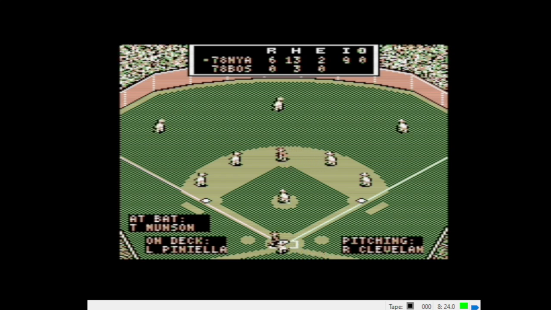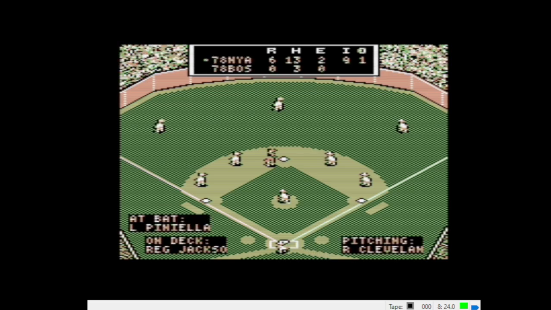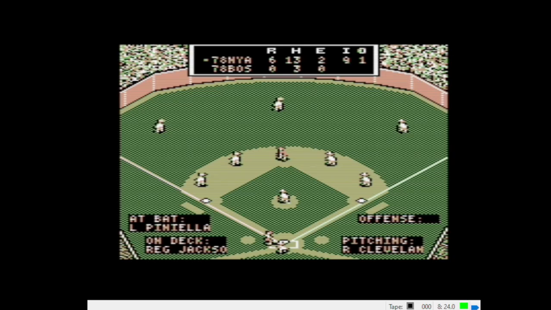All right. Yankees leadoff man aboard. Thurman Munson. We're going to press 1 for run aggressively. But he swung right through that one. Strike 3. Yeah, the only difference between pressing 1 or 2 when there's runners on base is whether you want the base runners to run aggressively or not. So it's basically swing away, but you're telling the base runners whether to be aggressive or cautious.